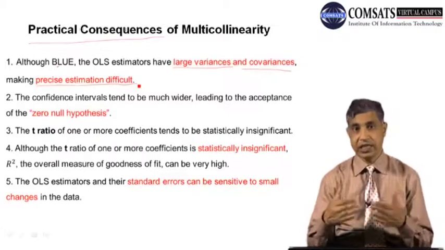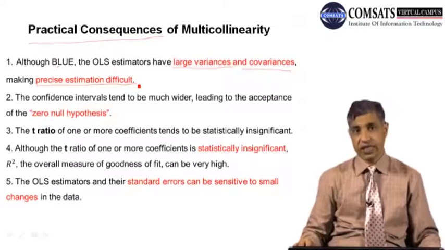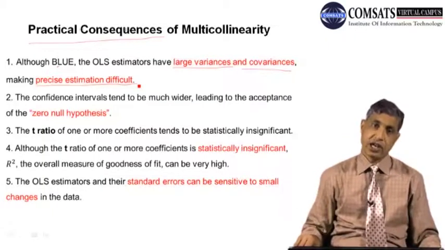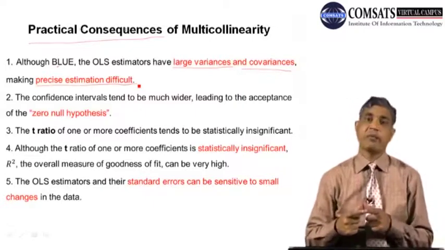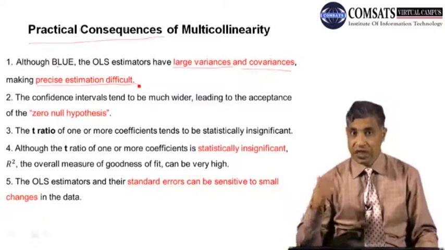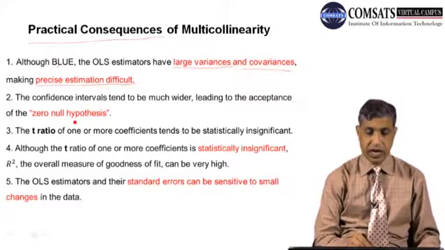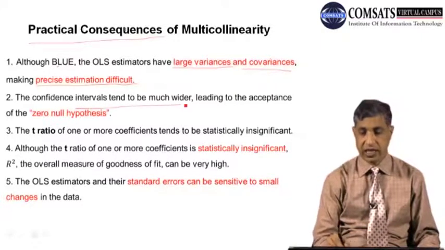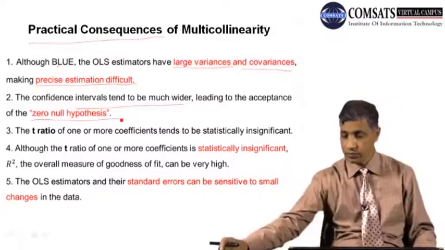If we take the positive square root of variance, it becomes the standard error. So if the variance is high, the precision of the parameter is not as it should be. What happens if it is high? The confidence intervals tend to be much wider, leading to the acceptance of the zero null hypothesis.